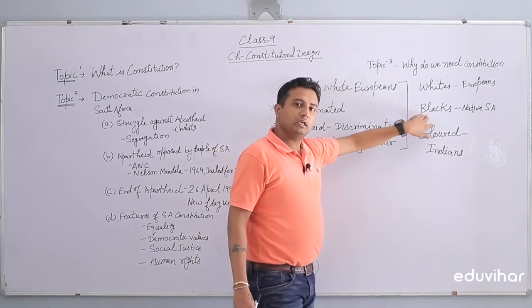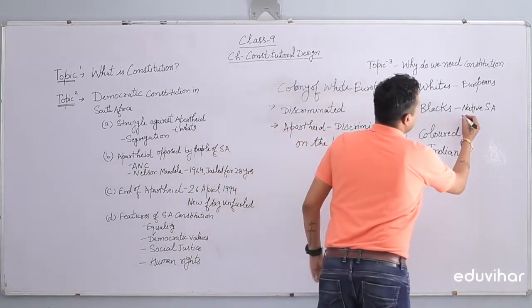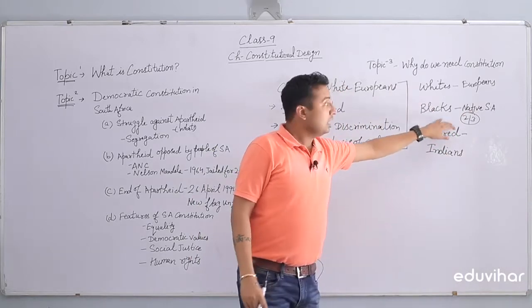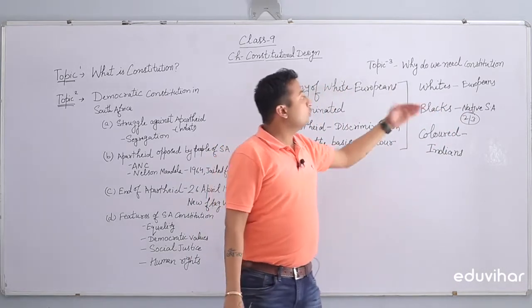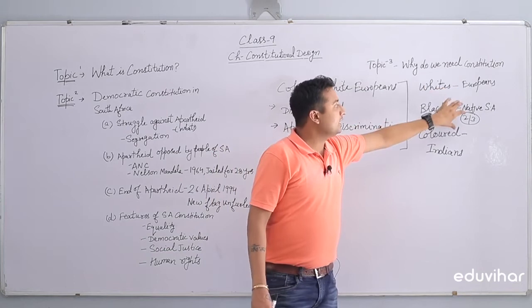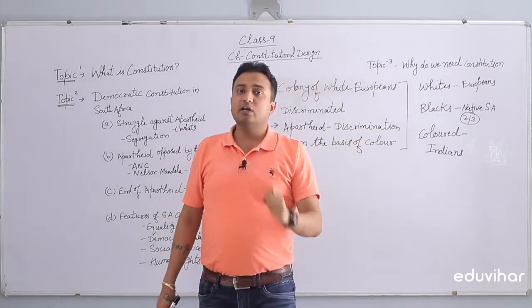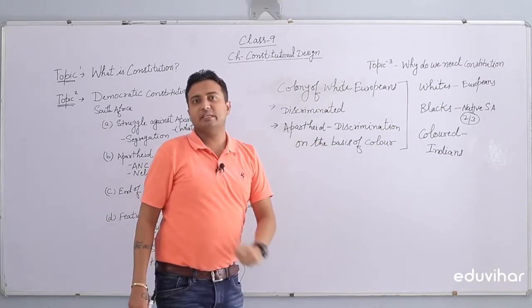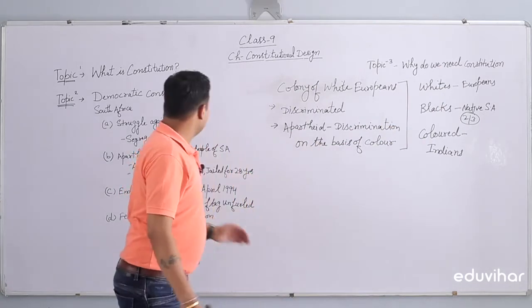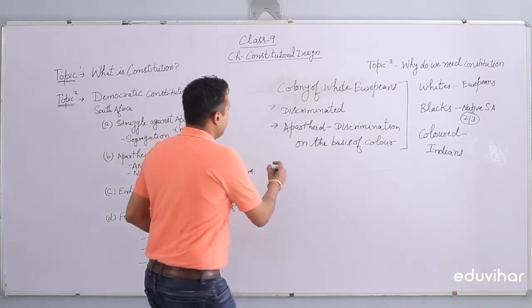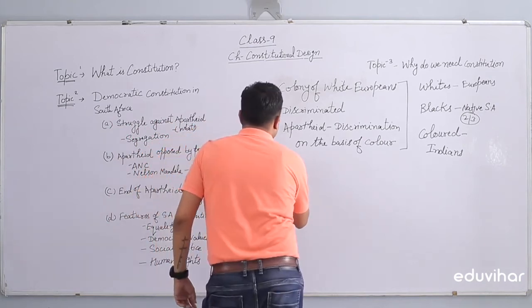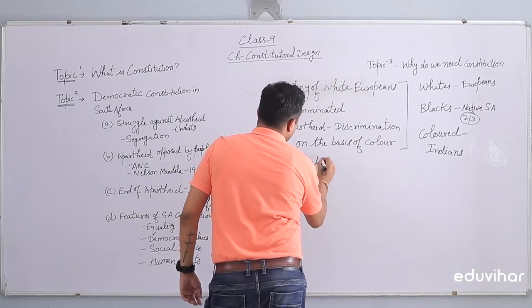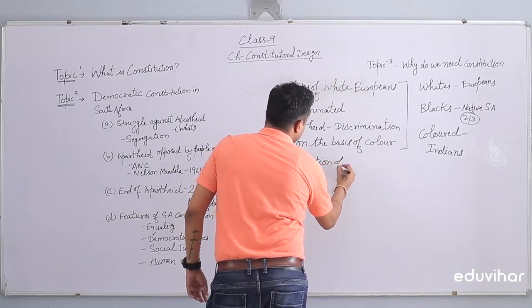Blacks were in majority, right? Because these were natives, 2/3 of the population was of blacks only. Whites were in minority, but still they were ruling over blacks and practicing apartheid. Apartheid means discrimination on the basis of color, and due to this apartheid there was a segregation of blacks.